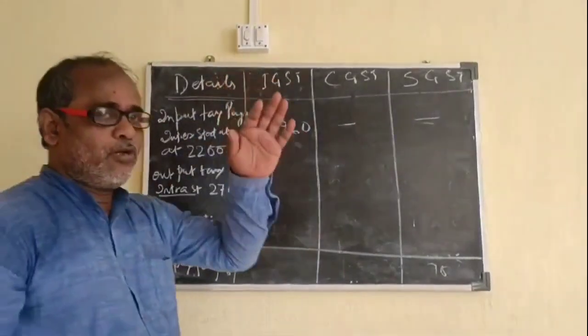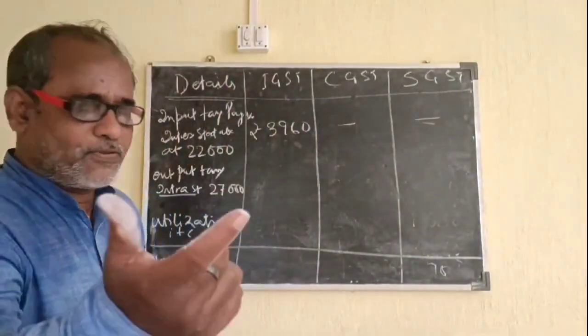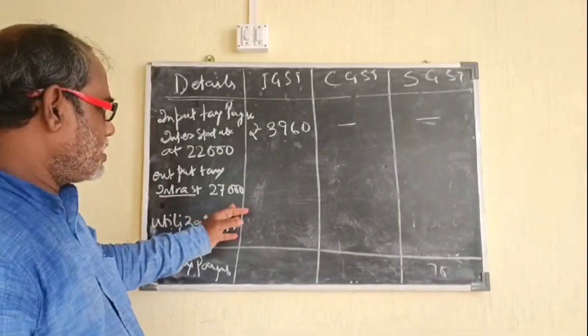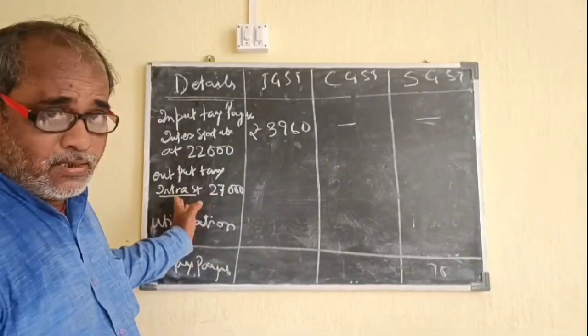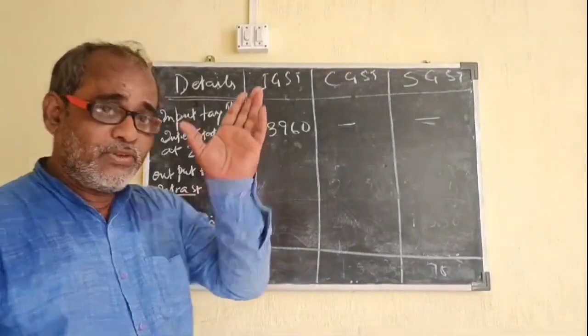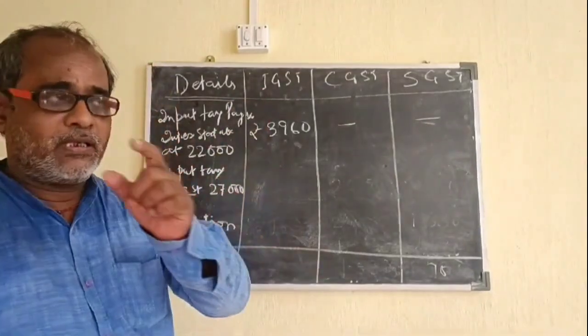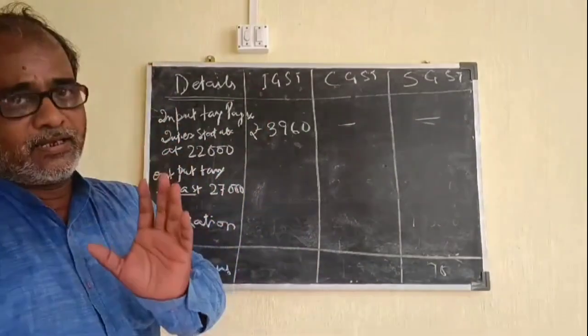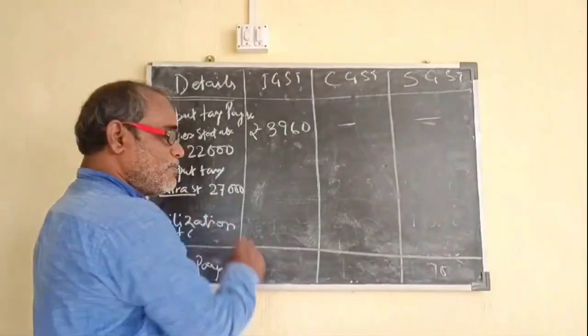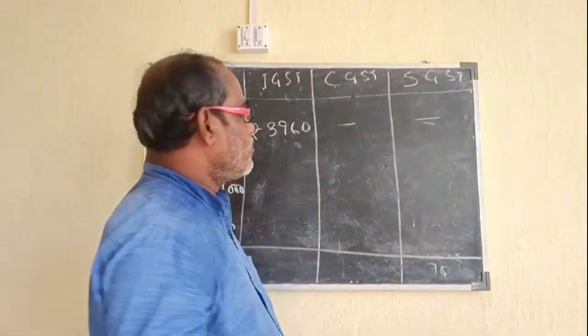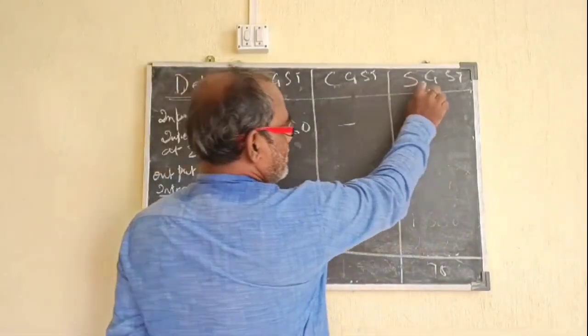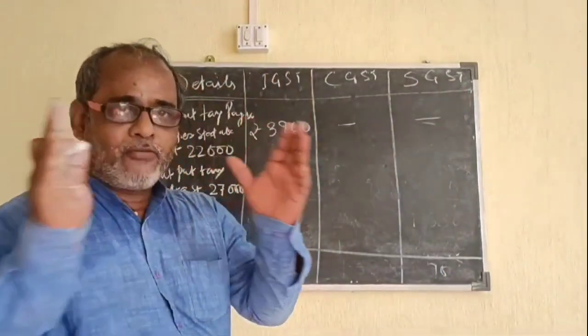Now the dealer has already sold, as given in the question, at rupees 27,000, and he has charged GST, that is within the state, and the amount was near about 4860. Now since the GST charged is 4860, this will be distributed in CGST and SGST half and half.